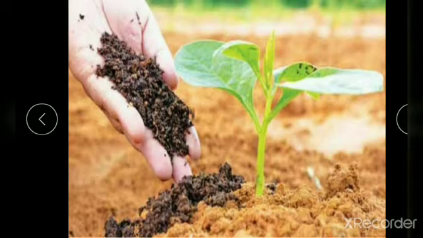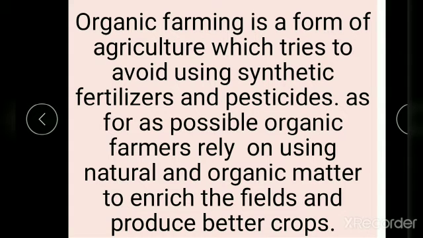Next we will see organic farming. Have you heard about organic farming? Organic farming is a form of agriculture which tries to avoid using synthetic fertilizers and pesticides. As far as possible, organic farmers rely on natural and organic matter to enrich the fields and produce better crops.